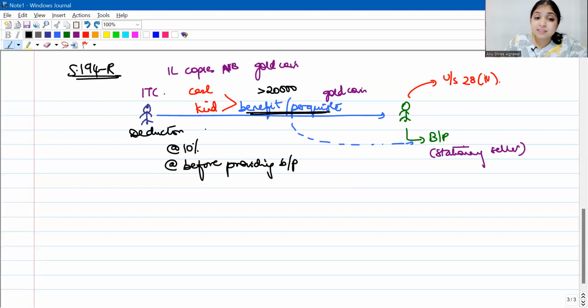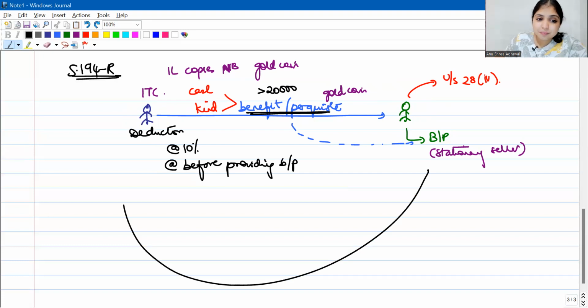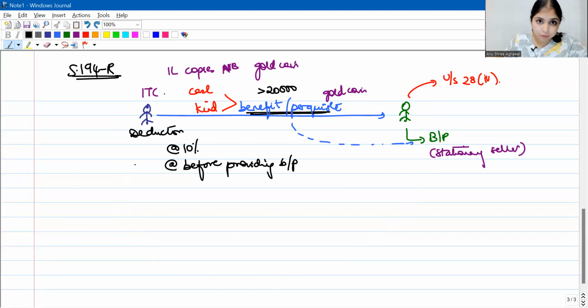See, if the benefit is in kind, then what will we do? For example, now here Blue ITC is giving a gold coin to Green. So here, how will they deduct tax? They can't keep a small piece of the gold coin, right? So in such cases, the deductor will require Green to first pay the TDS amount. So if the benefit or perquisite happens to be in kind, Green has three choices.